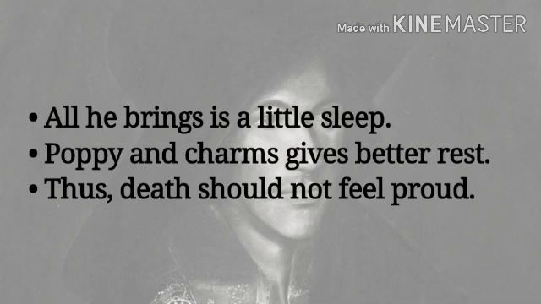So in short, lines 9 to 12, he says, you are a slave to fate, chance, kings, and desperate men, people who commit suicide. And as such, your companions are poison, war, and sickness. Even poppy and charms can make us sleep as well. So what is the difference? And better than thy stroke. Poppy and charms are better than your stroke. So why are you so proud then? That is what he asked.